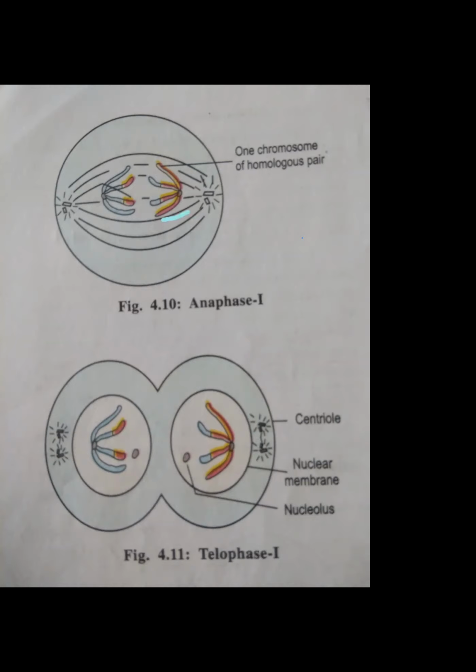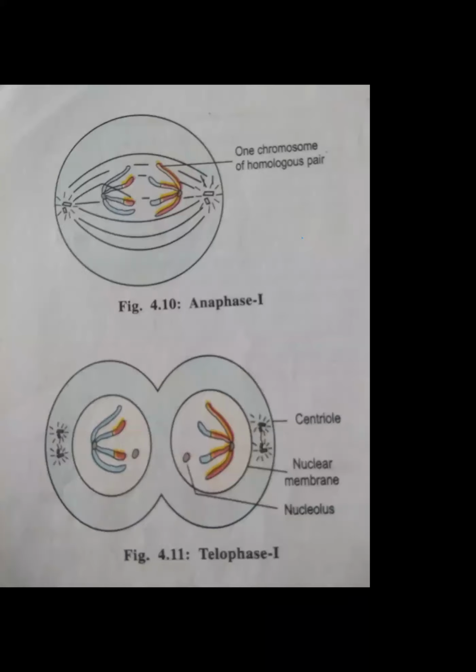ये जो spindle fibers, ये lines जो यहाँ पे आपको दिखाई दे रहे थे, वो क्या हो गए? Disappear. The spindle fibers have disappeared. As you can see, all the cell organelles start appearing. जैसे भी cell organelles appear होना शुरू हो जाते हैं, हमारे spindle fiber disappear होना शुरू हो जाते हैं, पूरा disappear हो जाते हैं telophase में. और next point is what is the speciality of telophase? The chromosomes become uncoiled, spindle fibers disappear, cell organelles begin to reappear.